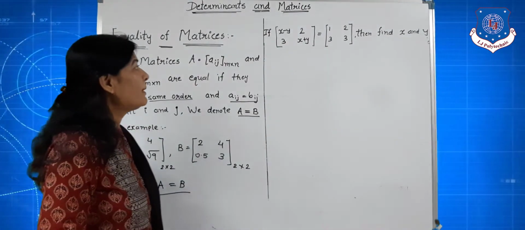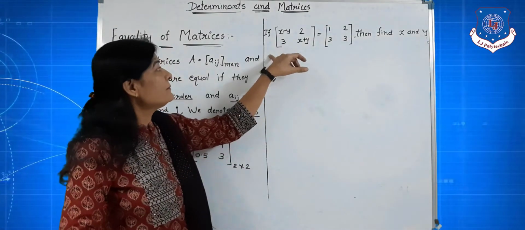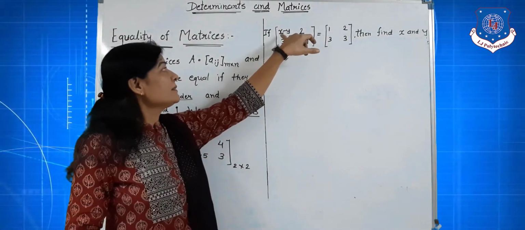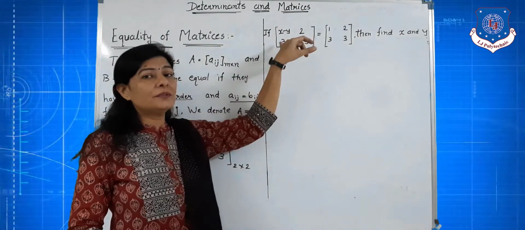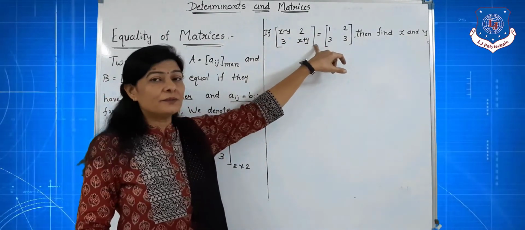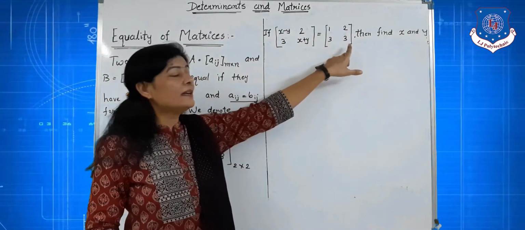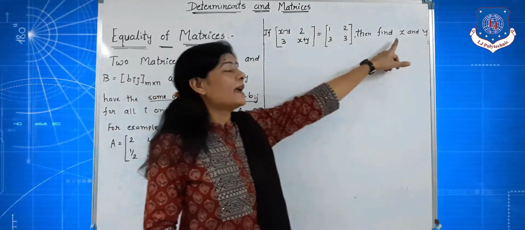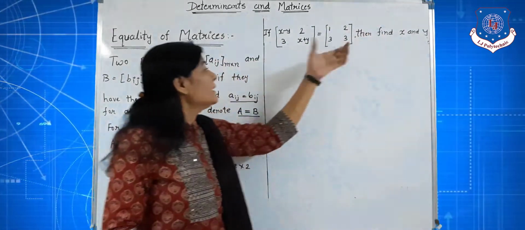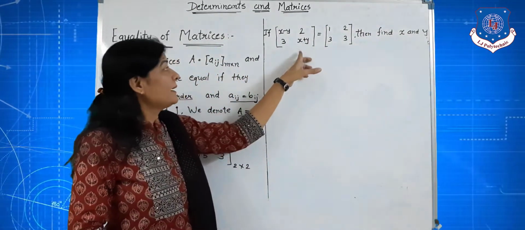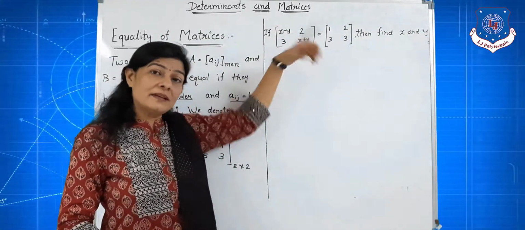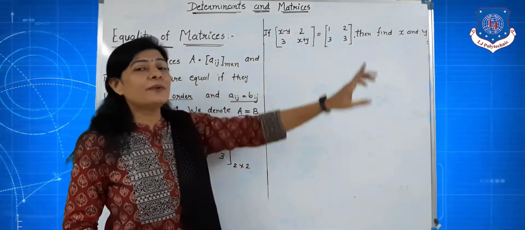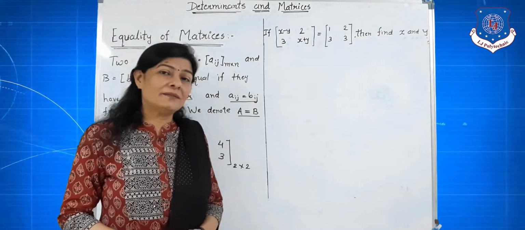Now let us see an example here. If matrix [x - y, 2; 3, x + y] = [1, 2; 3, 3], then find x and y. These two matrices are given as equal matrices, and we have to find the values of x and y.